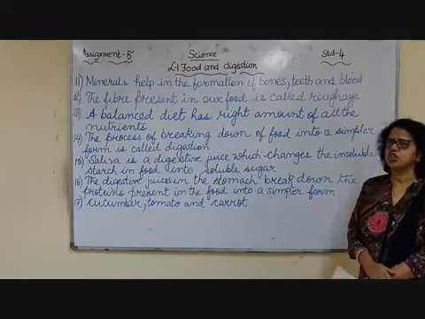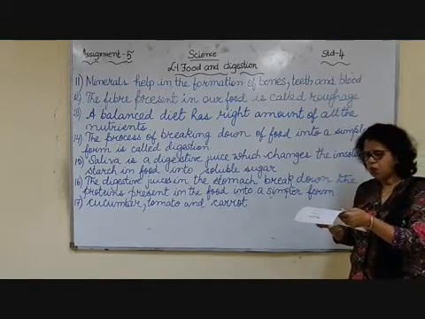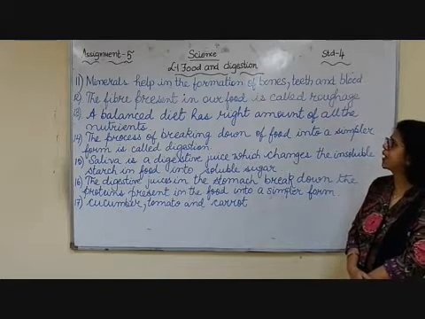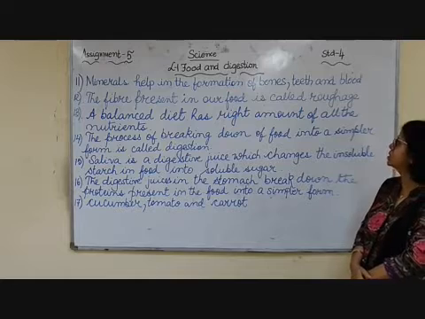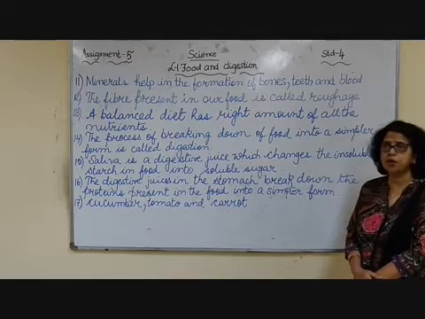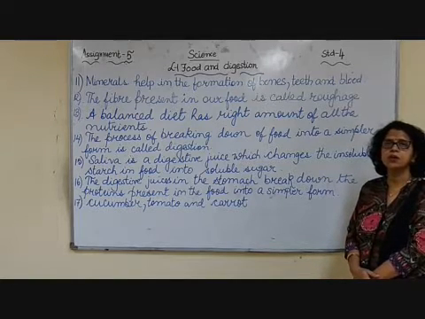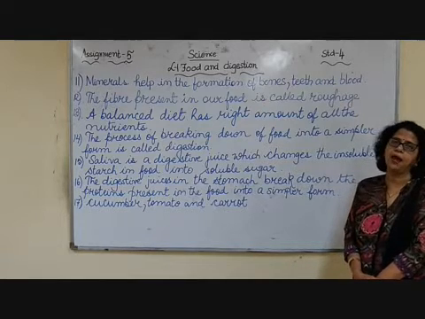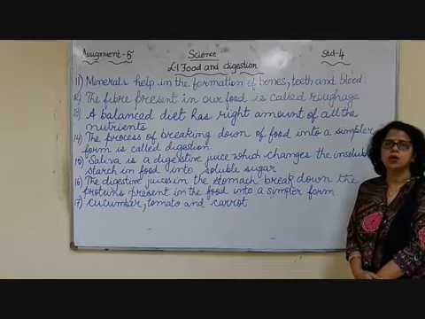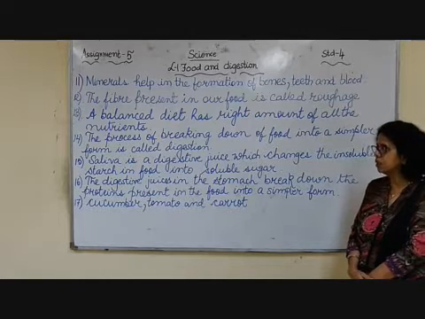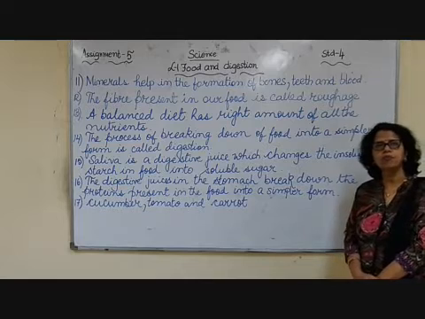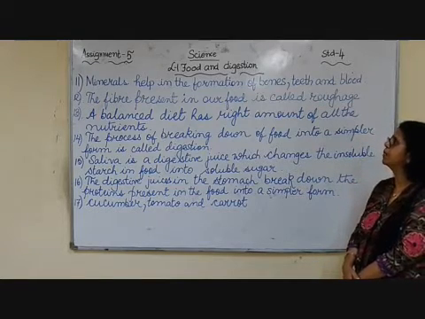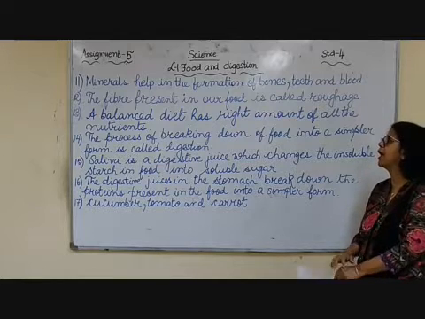Your 11th question is, how do minerals help in our diet? Minerals help in the formation of bones, teeth and blood. It is very important because this is the stage when your bones develop, your teeth also should be healthy and blood should be circulating properly. So this is the time you should take a lot of food items that are rich in minerals. Minerals help in the formation of bones, teeth and blood.